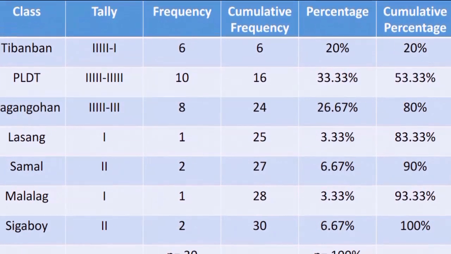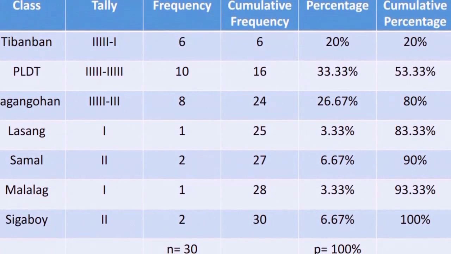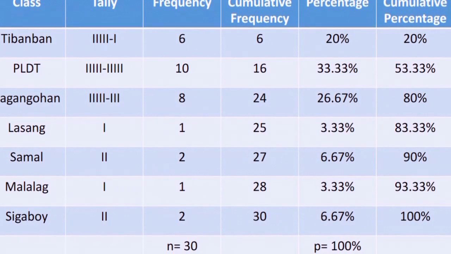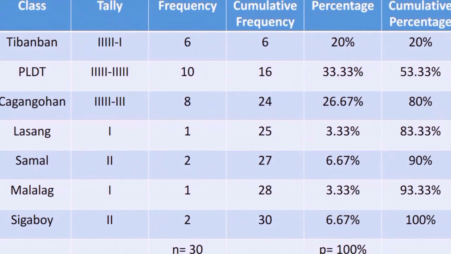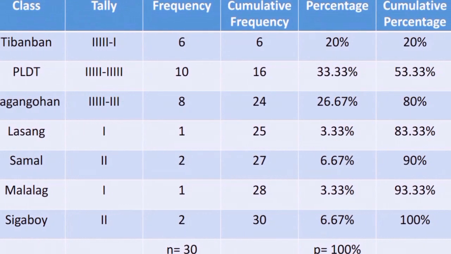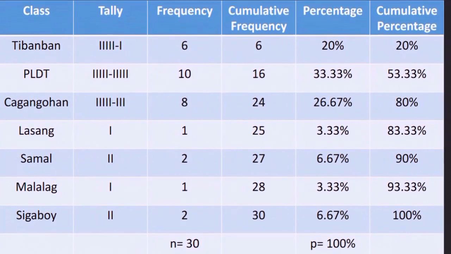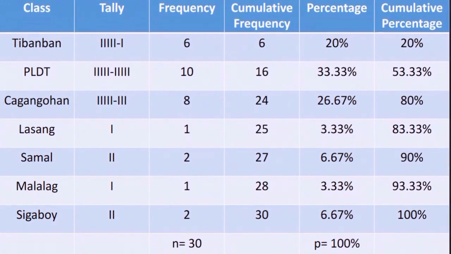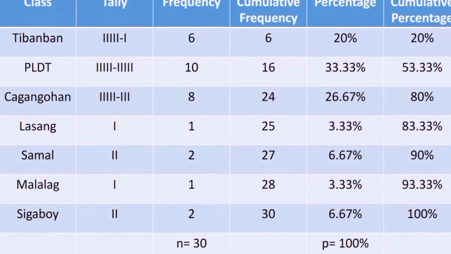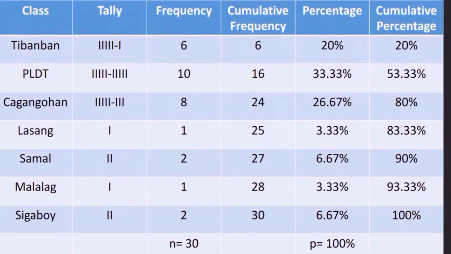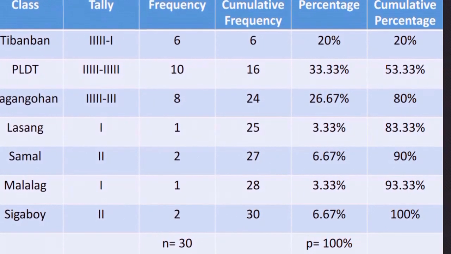The percentages are 6 divided by 30 times 100 equals 20%. 10 divided by 30 times 100 equals 33.33%. 8 divided by 30 times 100 equals 26.67%. 1 divided by 30 times 100 equals 3.33%. 2 divided by 30 times 100 equals 6.67%. 1 divided by 30 times 100 equals 3.33%. 2 divided by 30 times 100 equals 6.67%, for a total of 100%.